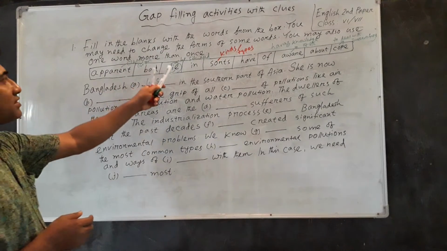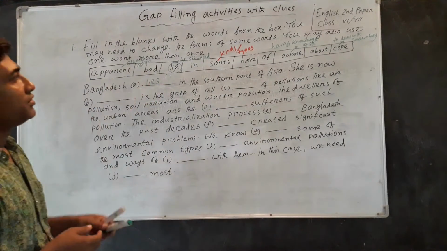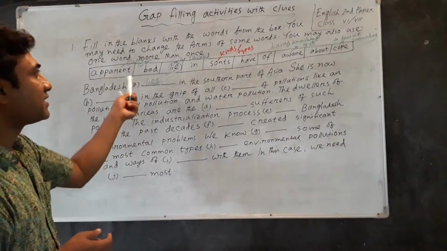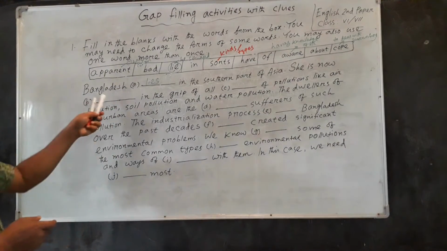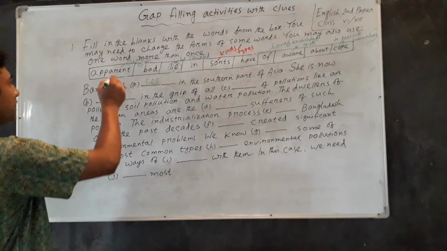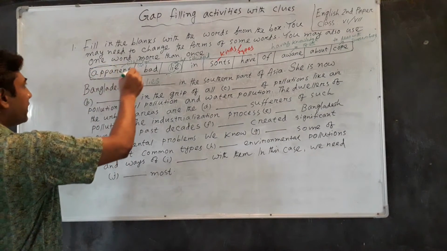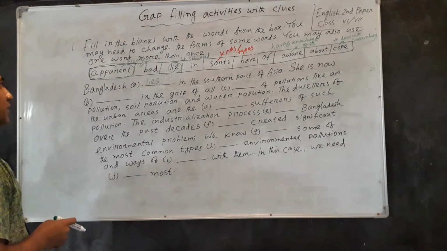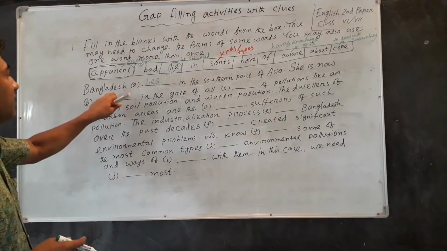But in the box there is no adverb. There are some adjectives. But according to the meaning of the sentence, I know that the adjective apparent is appropriate in the blank.